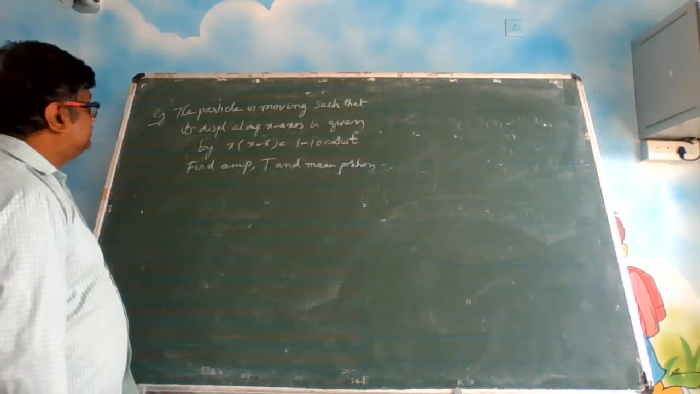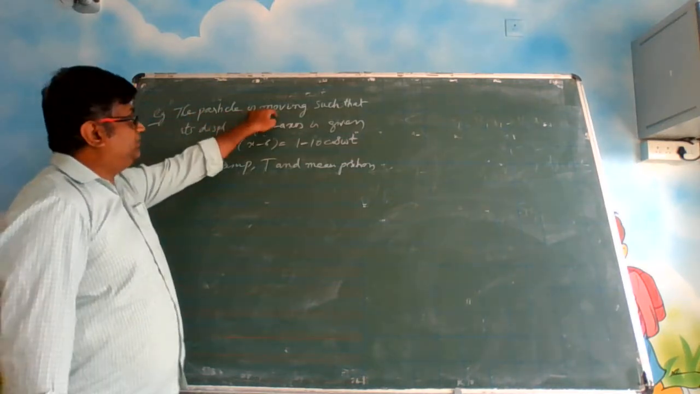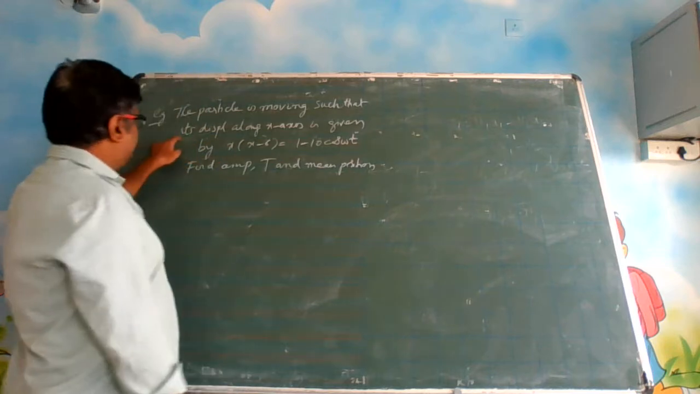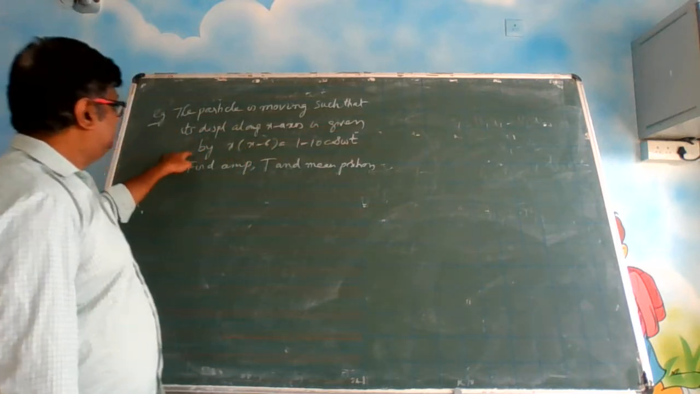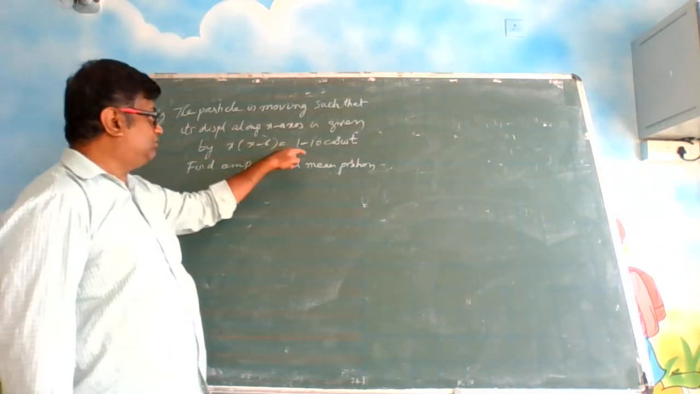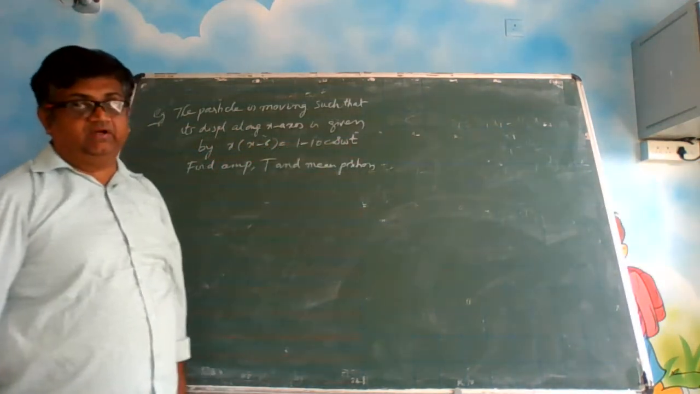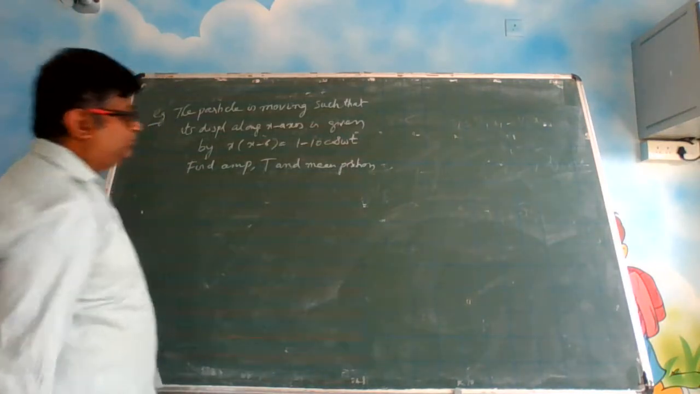Let us see the second illustration. In this, the particle is moving such that its displacement along the x-axis is given by an equation: x square minus 6x is equal to 1 minus 10 cos omega t. So you have to find amplitude, time period, and mean position.